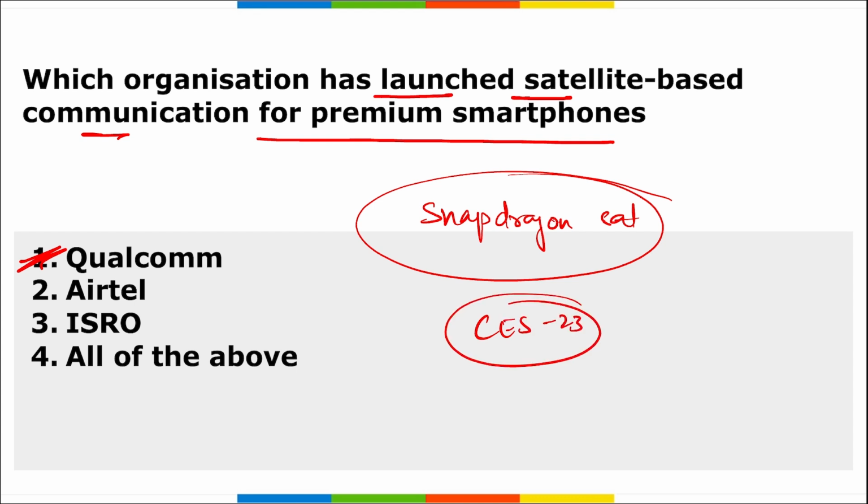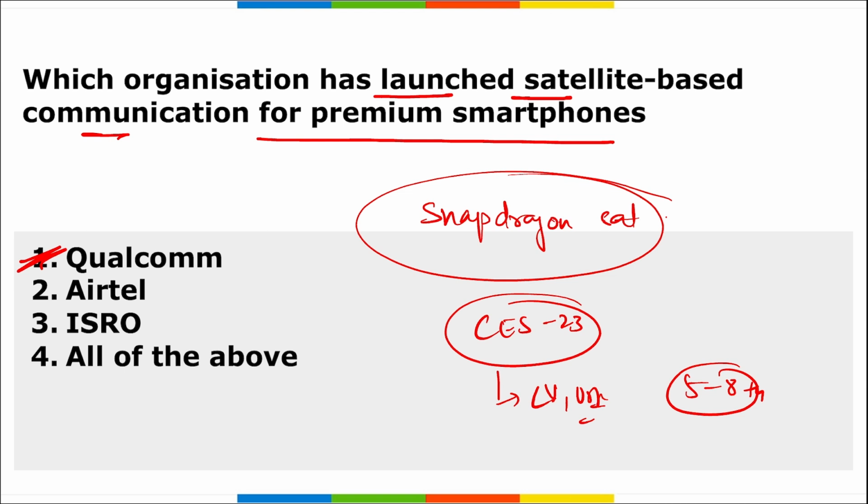CES 2023 was the Consumer Electronics Show. It was held in Las Vegas, Nevada, USA, from 5th to 8th of February 2023. Qualcomm Technologies introduced Snapdragon Satellite, a first of its kind two-way capable messaging solution for premium smartphones.